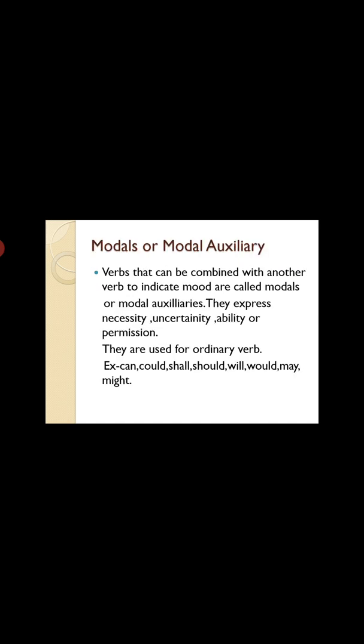Now we will move to the next category, that is modals or modal auxiliary. What are modal auxiliaries? Verbs that can be combined with another verb to indicate mood are called modals or modal auxiliaries. They express necessity, uncertainty, ability or permission. They are used with an ordinary verb. Children, so what do we understand with this?